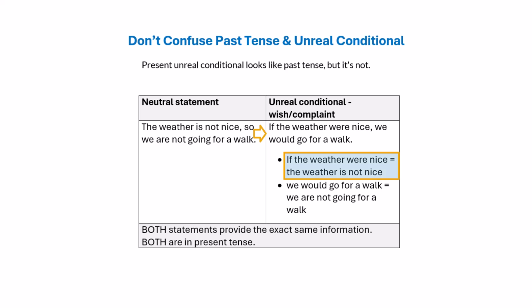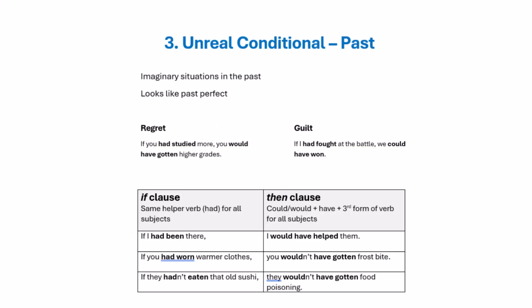If the weather were nice means the weather is not nice. We would go for a walk means we're not going for a walk. Both statements provide the exact same information. Both are in present tense.